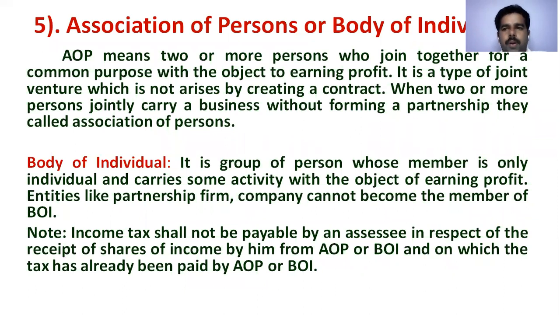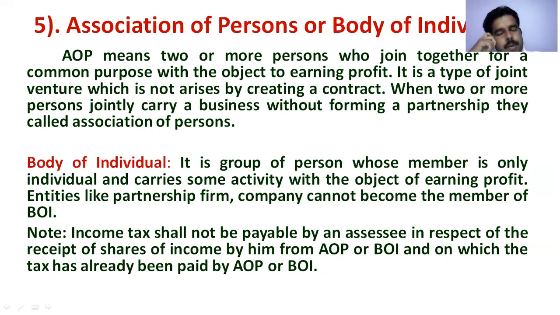Then the next important topic is here. You observe carefully, this is very important: Association of Persons or Body of Individuals. AOP means two or more persons who join together for a common purpose with the object of earning profit. It is a type of joint venture which does not arise by creating a contract. When two or more persons jointly carry on a business without forming a partnership, they are called an association of persons.